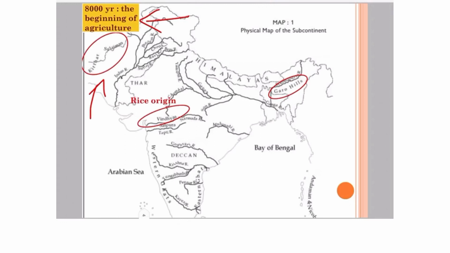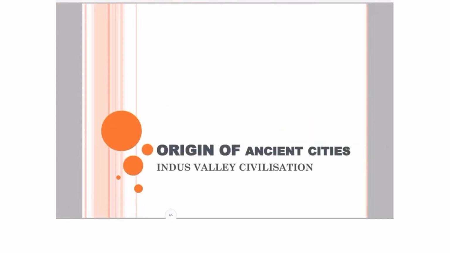People also began rearing animals like sheep, goat and cattle, and they lived in villages. Agriculture, however, also developed in other areas, as shown in the map: the Garo Hills in the northeast, and the Vindhyas in central India. You should always remember that the place where rice was first grown is the area that lies to the north of the Vindhyas in central India.